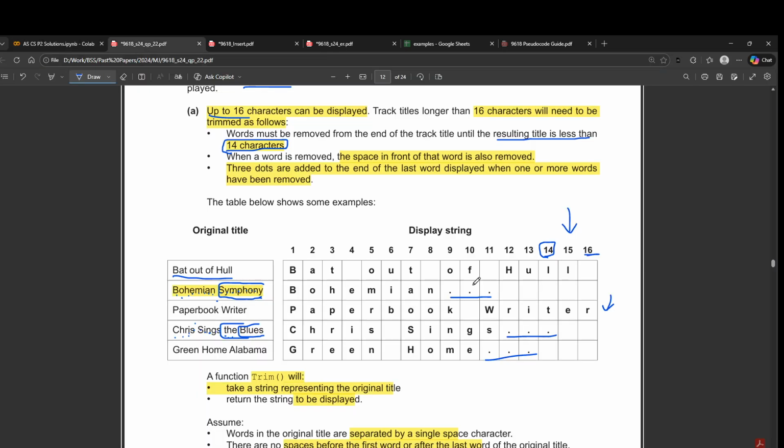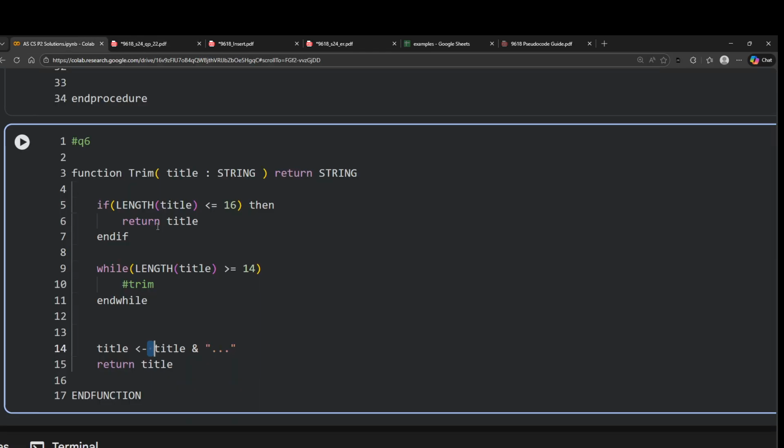Okay, now in order to actually remove the characters, we need to keep on counting until we find a space, and when we find the space, we just get rid of that many characters, right? So in order to do that, we need to use the left function, because we are removing the values from the right side. So if there was Bohemian Symphony, we counted until it is still greater than or equal to 14, so we look for a space and we remove that many characters. So this is where the part happens.